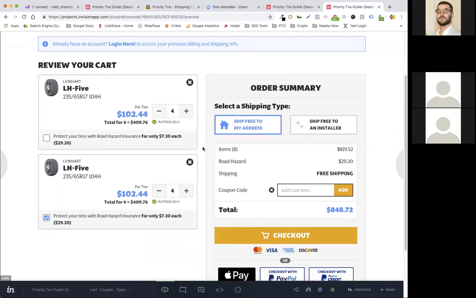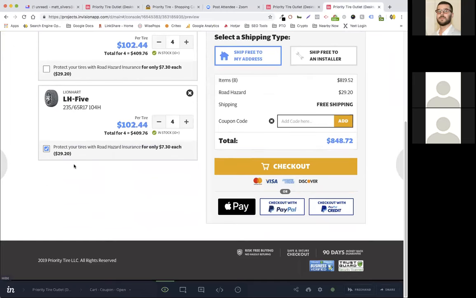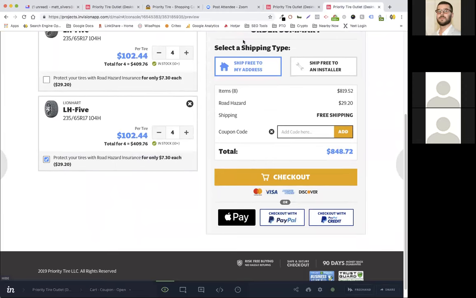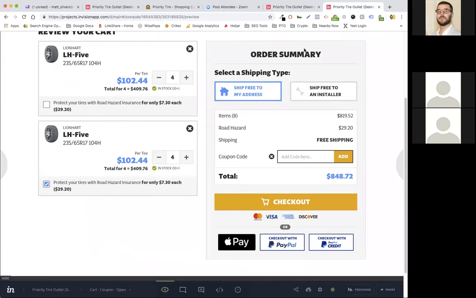Okay, so the big change here: we have the cart basket over here, the items over here, and on the right side, we'll have a fixed order summary. So if this were to scroll down, this whole section on the right would always stay with me in the same space. All right, got it. Yeah, so this is very different than what we're doing here, and it affects you and it doesn't affect you. So let me show you why.